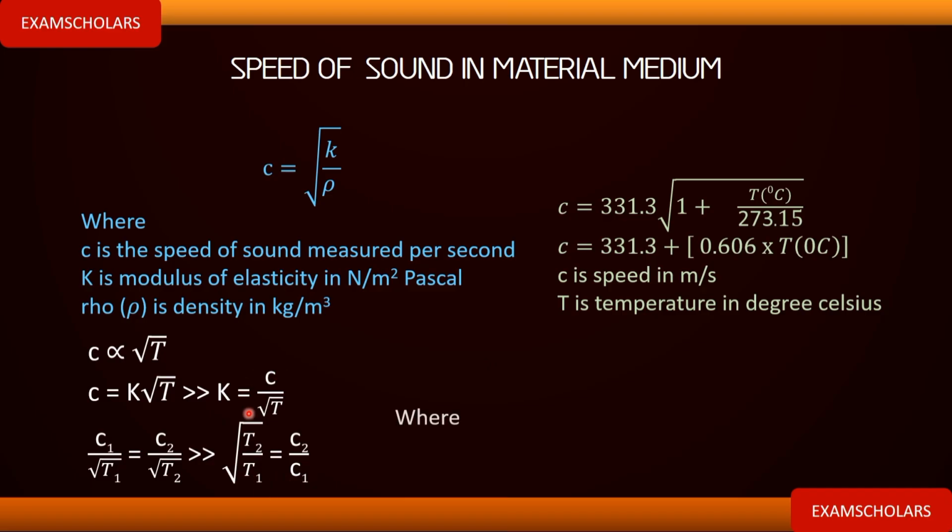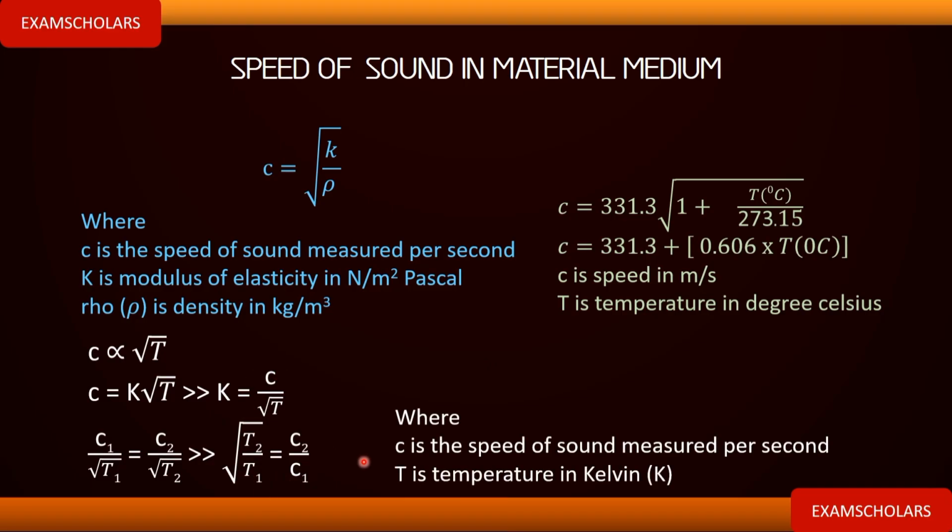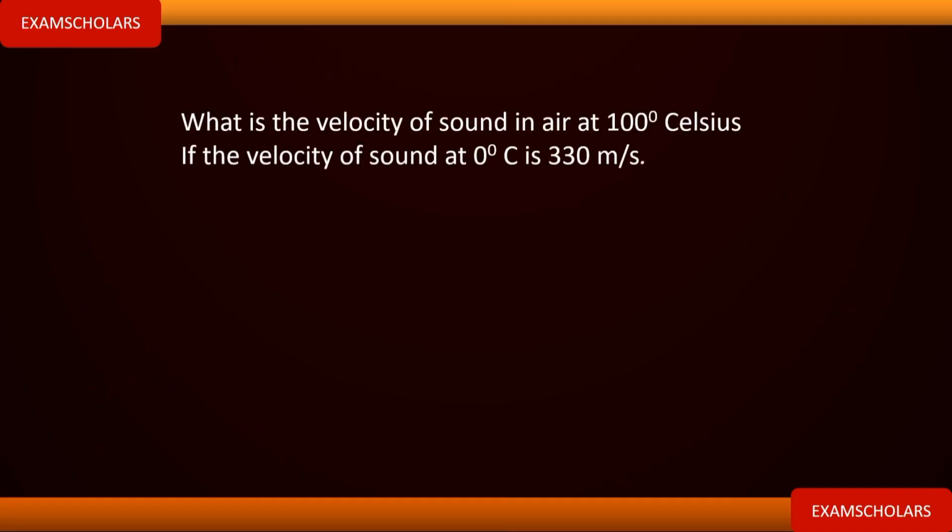So now, looking at this formula, let's define our terms. C is the speed of sound measured in meters per second. T is the temperature in Kelvin. Make sure you convert your temperature to Kelvin. This one, you don't need to convert. So let's solve this question.